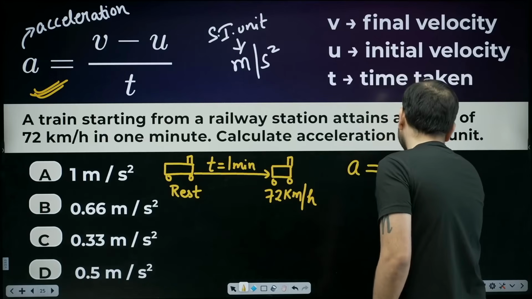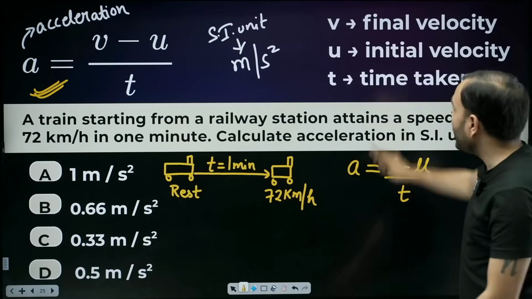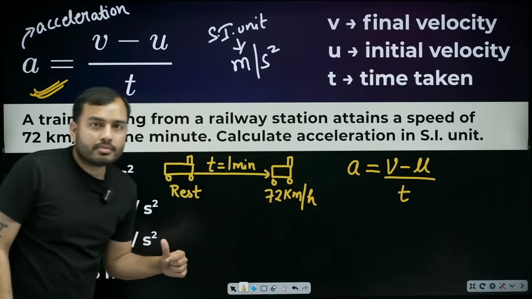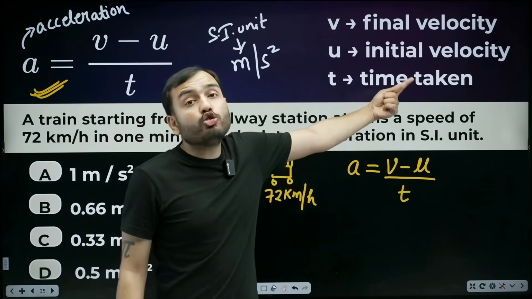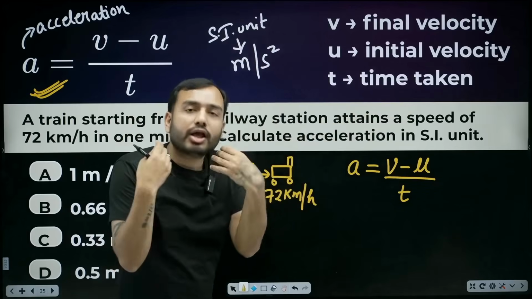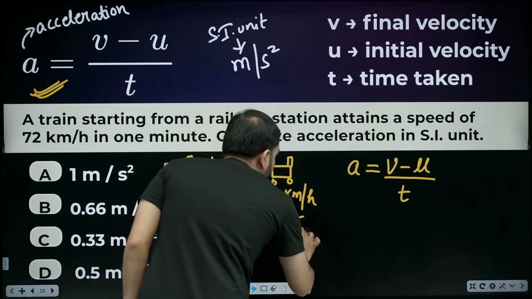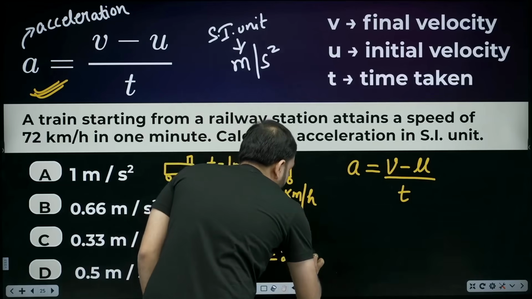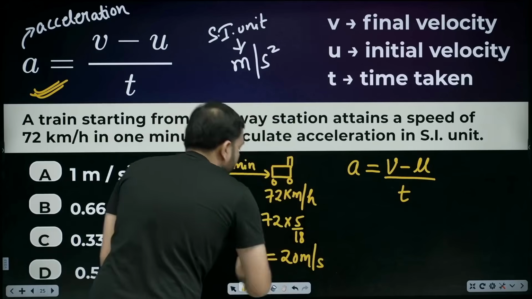A is equal to V minus U divided by T. What is V, beta? Final velocity. Now tell me, what is the final velocity? 72. But what is this? Kilometer per hour. We need acceleration in which unit? SI unit, meaning meter per second. So first let's change kilometer per hour. So beta, 5 into 18, 18 fours are 72, 4 into 5, 20, so 20 meter per second. This is the final velocity of the train, so this becomes V.